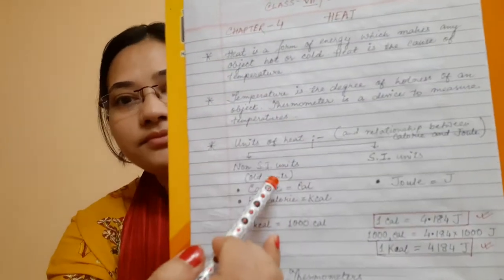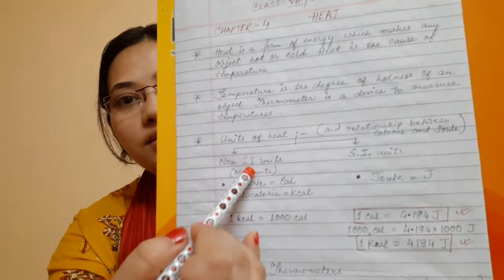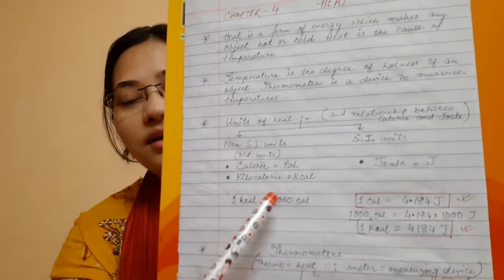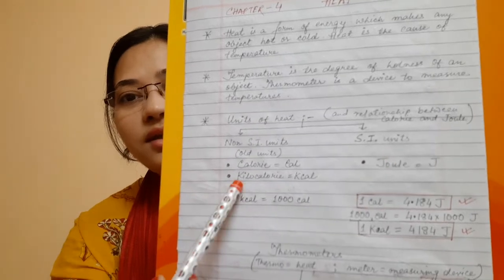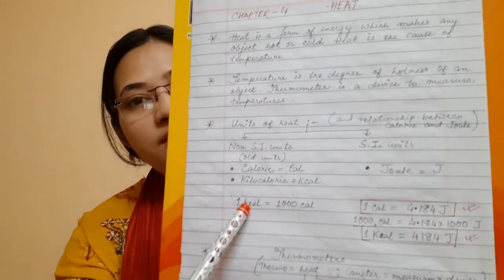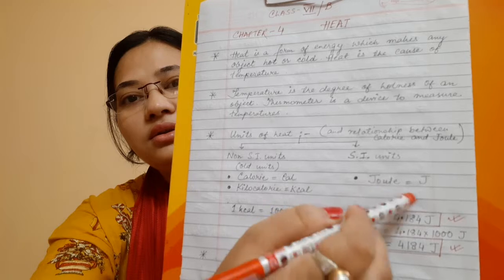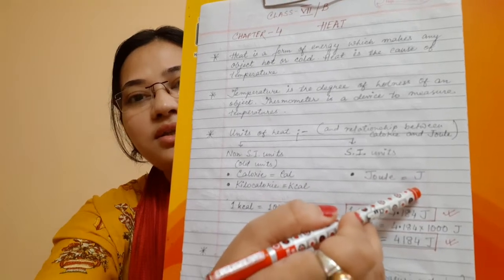Calories or kilocalories are called non-SI units. And the SI unit, that means the standard unit of heat, is called the joule. So the units of heat, two are there: calorie and joule. One kilocalorie is equal to 1000 calories, and 1 joule we represent as capital J.